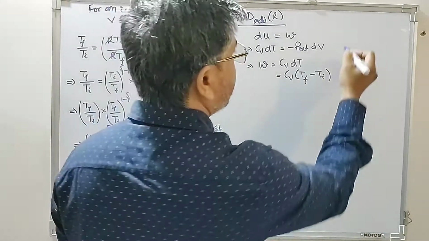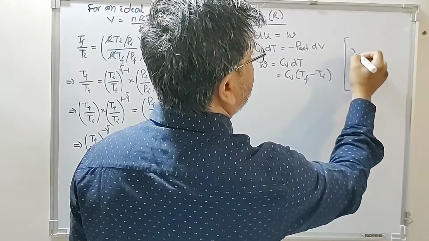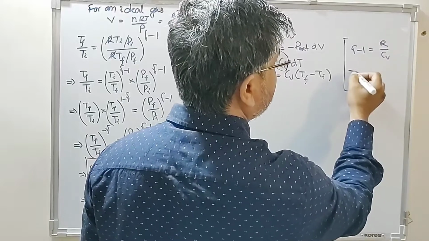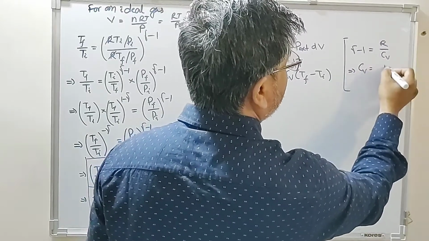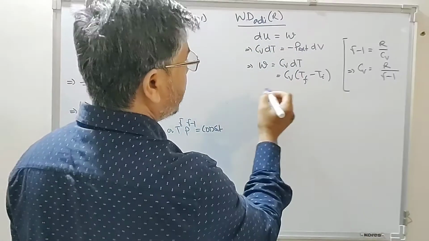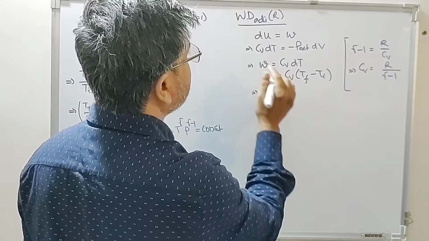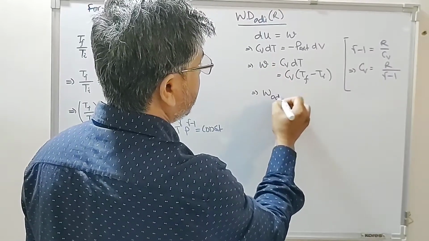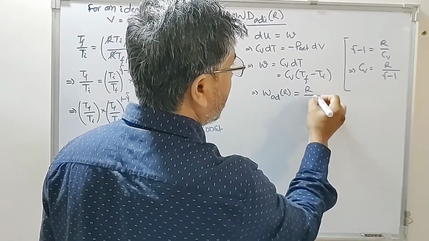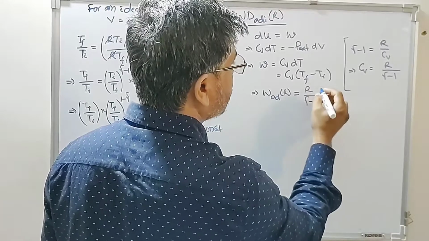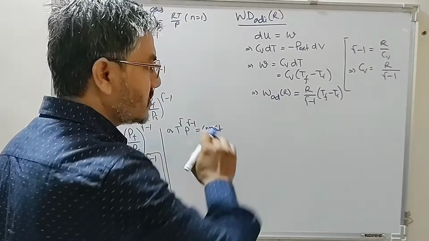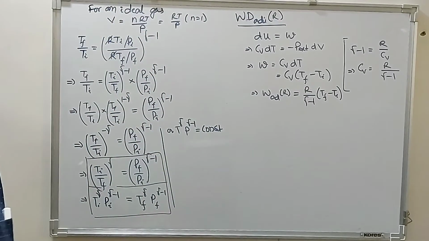And we also have this relationship, we have defined gamma minus 1 is equal to R by Cv. So therefore Cv is equal to R divided by gamma minus 1. So we can include it here. Therefore work done, adiabatic reversible, is equal to Cv, Cv is R divided by gamma minus 1, times Tf minus Ti. So this is involving 1 mole of an ideal gas.